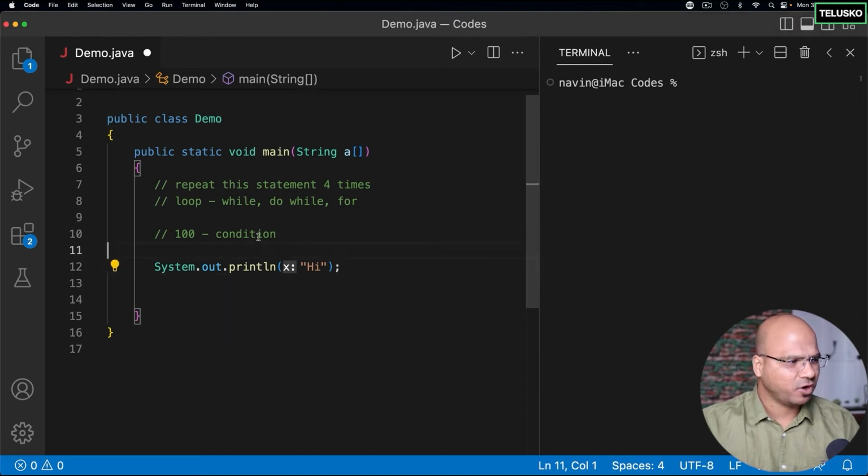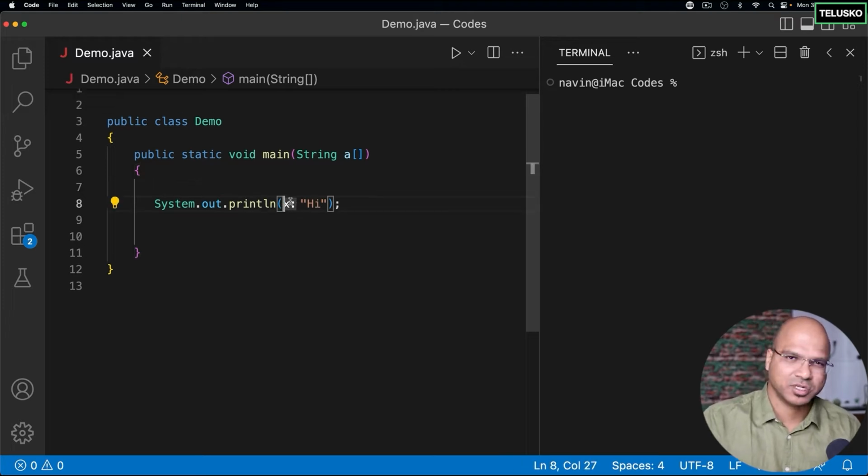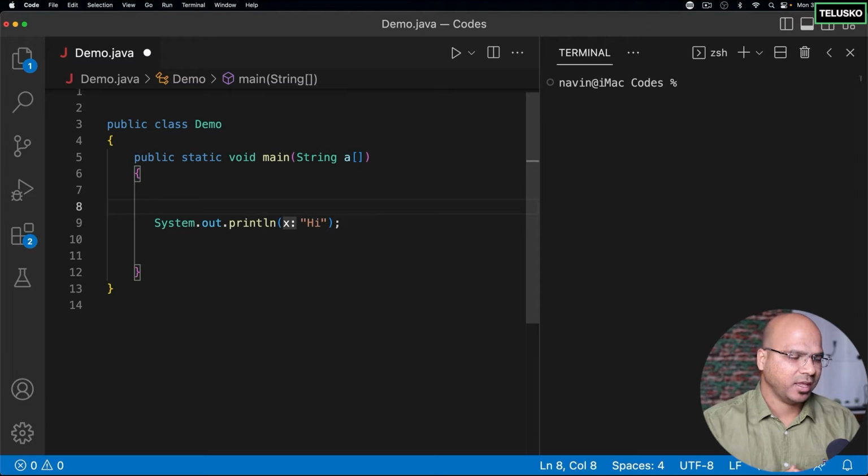So we'll go for the same statement here. If you can see, we are printing hi. And again, as I mentioned before, ignore this X. This is a suggestion given by your VS Code. This is what we are typing, just hi. And what I want to do is print this hi multiple times. So what we can do is say, hey, Java, I want to print this multiple times.